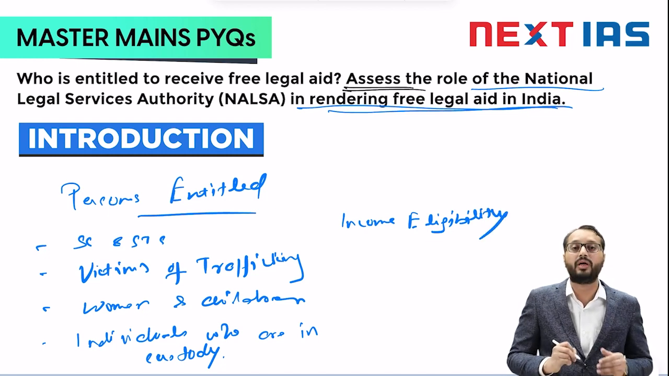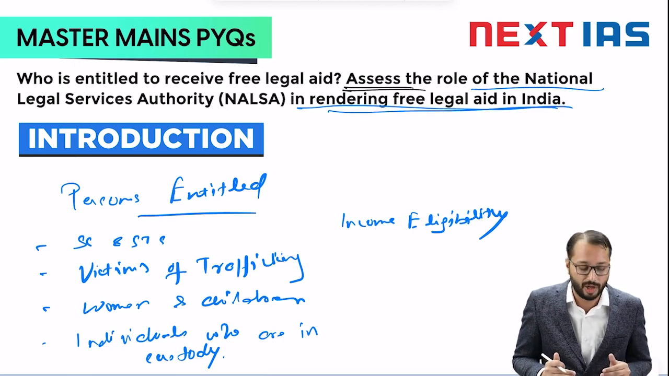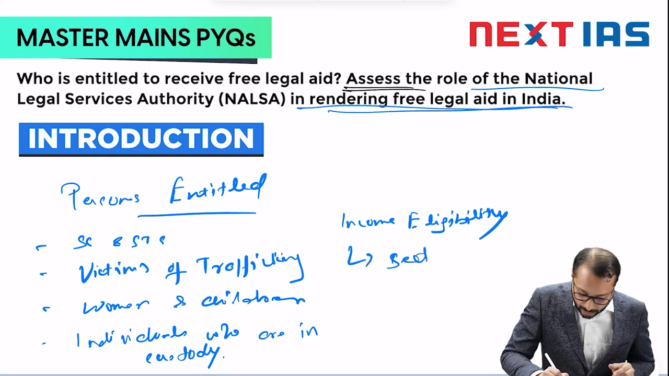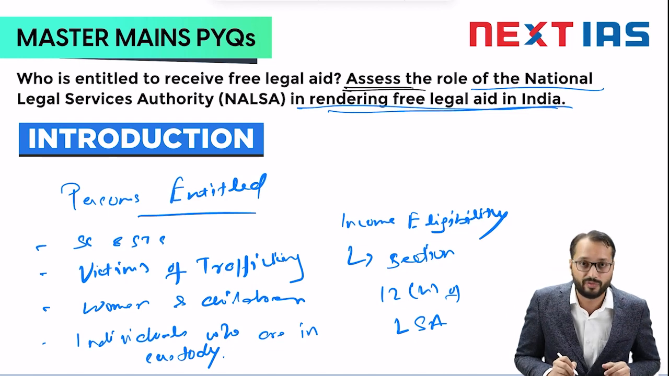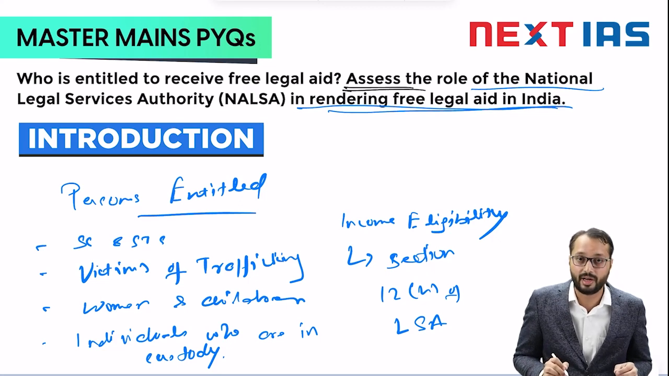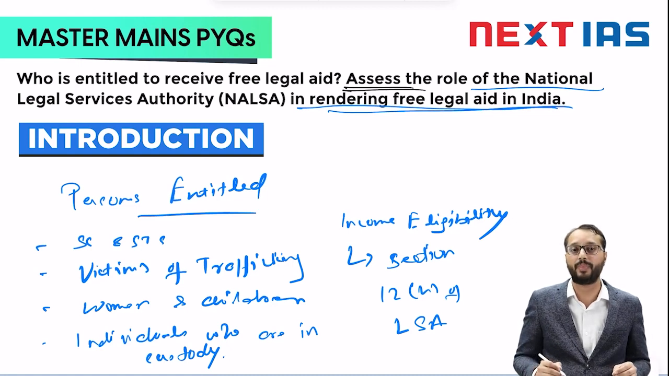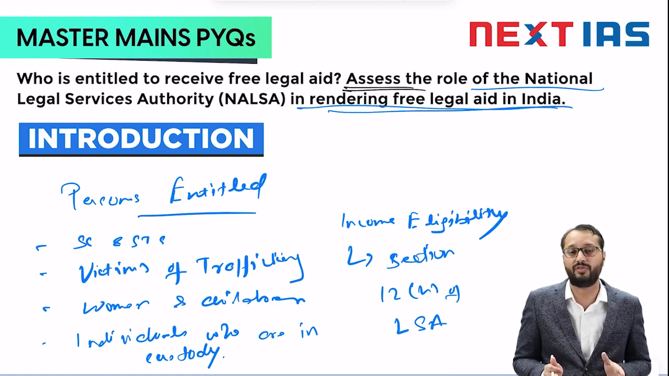There is an income eligibility on who can avail the benefits of the various schemes of NALSA. That income eligibility is provided under Section 12H of the Legal Services Authorities Act of 1987 for the Supreme Court, and there is an income threshold of less than 5 lakh rupees. For the states, they have to prescribe an income eligibility. So these are the various categories of people recognized by NALSA for free legal aid in India.